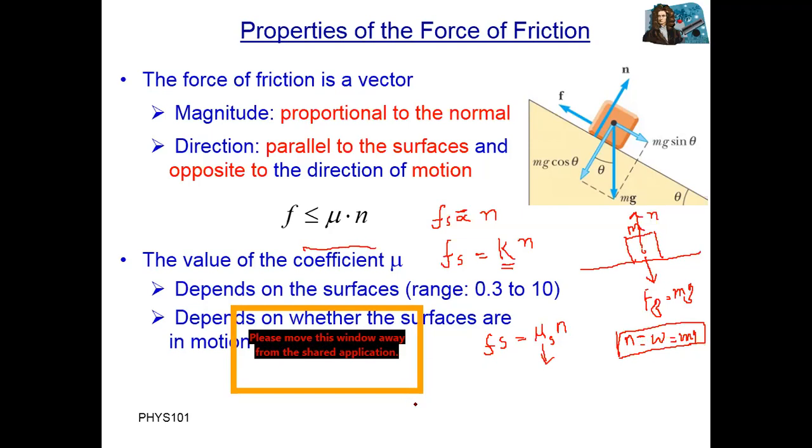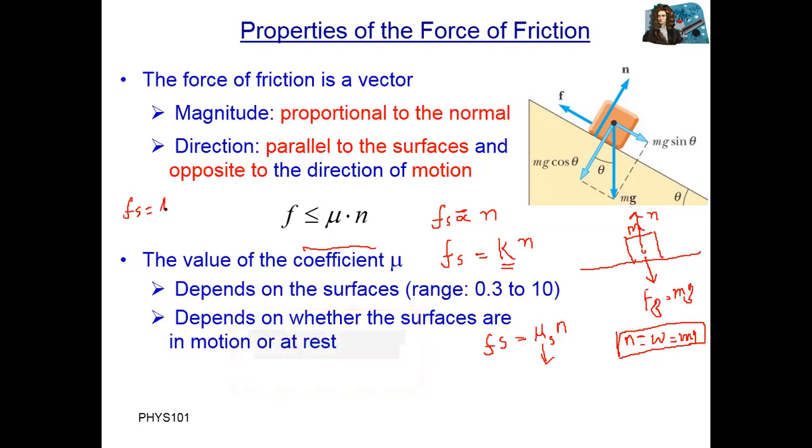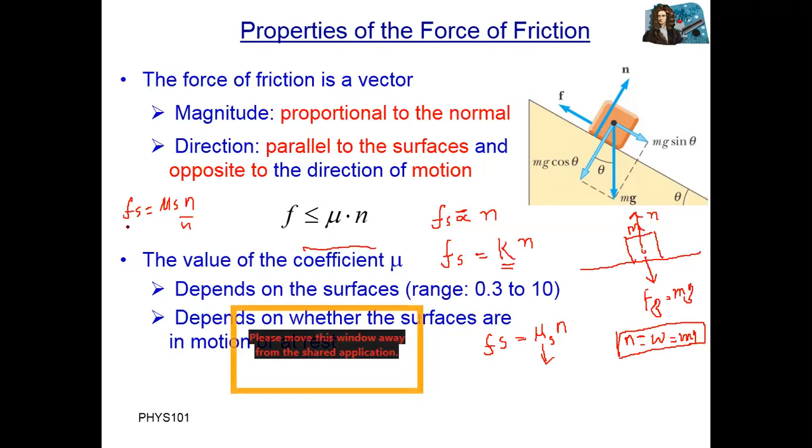For example, we have the equation Fs equal to mu s multiplied by N. If you divide both sides by N, N cancels with N.